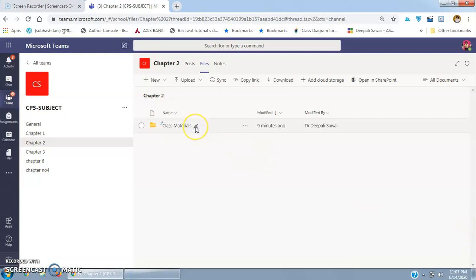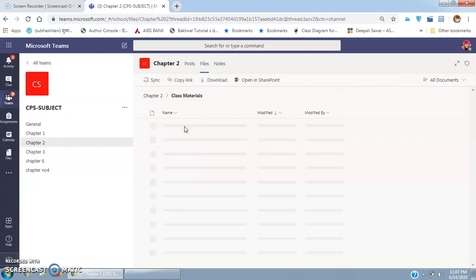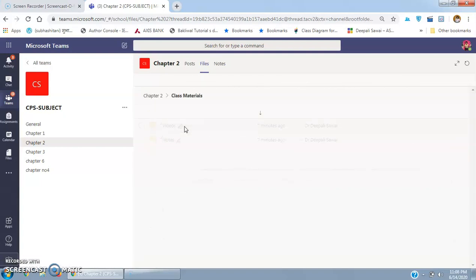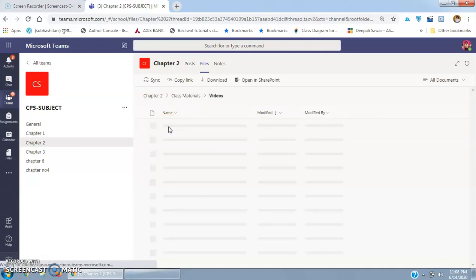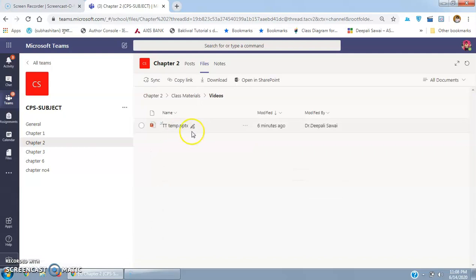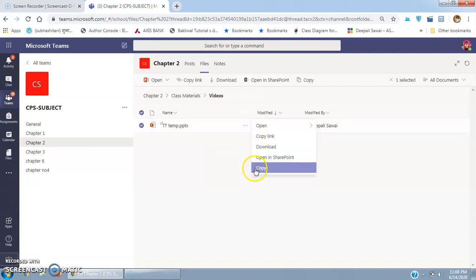Can you see this read only? So now this is read only. If I go inside the folder, here also you will see that it is read only, because we have removed that also. In videos, if you see, it is already made, if you remember, in SharePoint. So now nothing can be deleted. If you click here, you will not see the delete option. They can download, they can open, but they cannot delete.